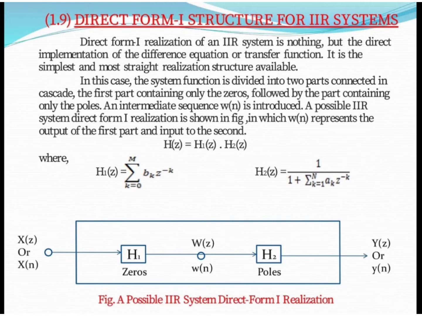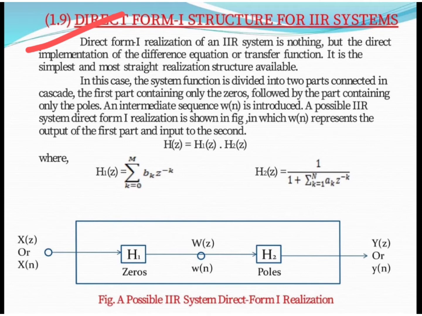First, we start with the direct form 1 structure for an IIR system. Direct form 1 realization is nothing but a direct implementation of the difference equation or the transfer function. Whatever difference equation or transfer function is given, we can directly implement it with the help of basic building blocks. That's why we call it direct form. But there is a difference between direct form 1 and direct form 2 implementation. So what is the difference?